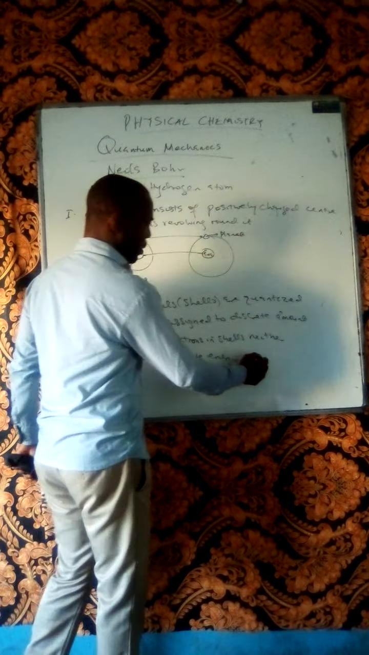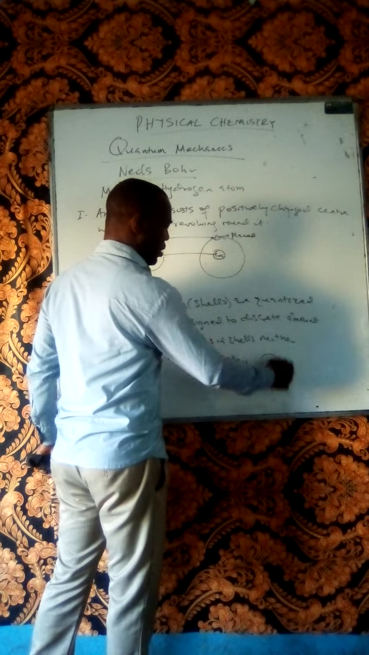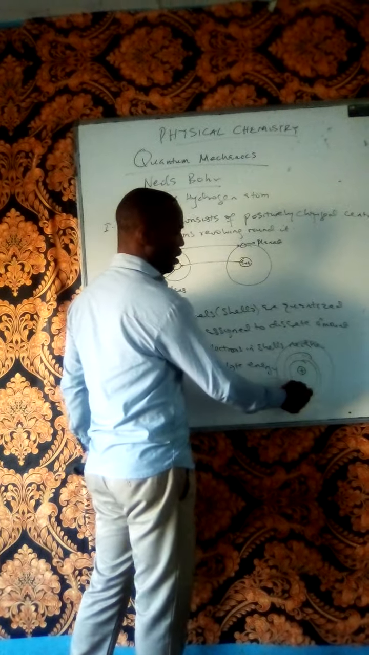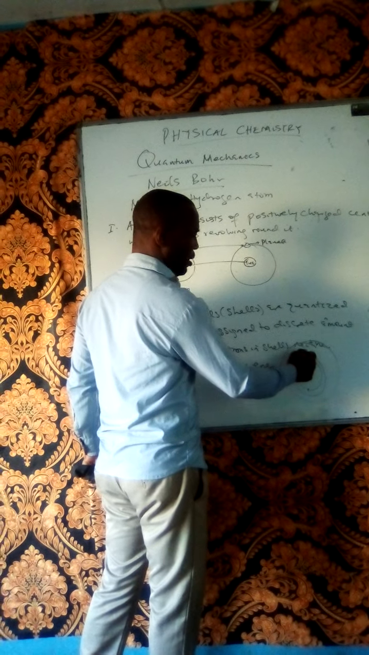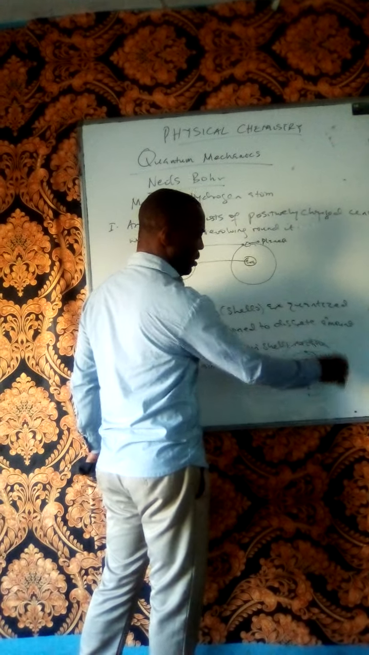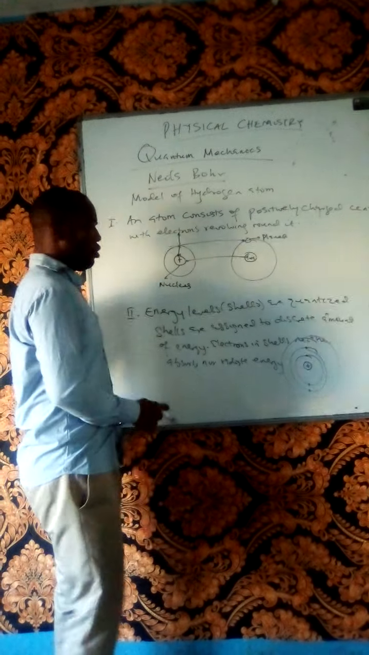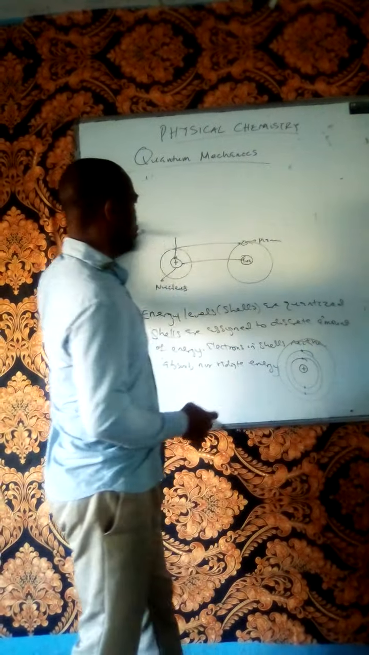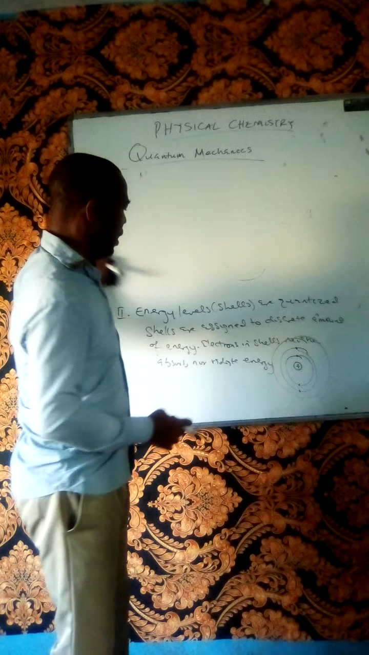As we have described in our fundamental class, this is the nucleus, these are the shells. So for electrons to stay in the shells, they will remain there without absorbing or emitting radiation. So that is one statement made by Niels Bohr, saying that the shells or the levels are quantized.